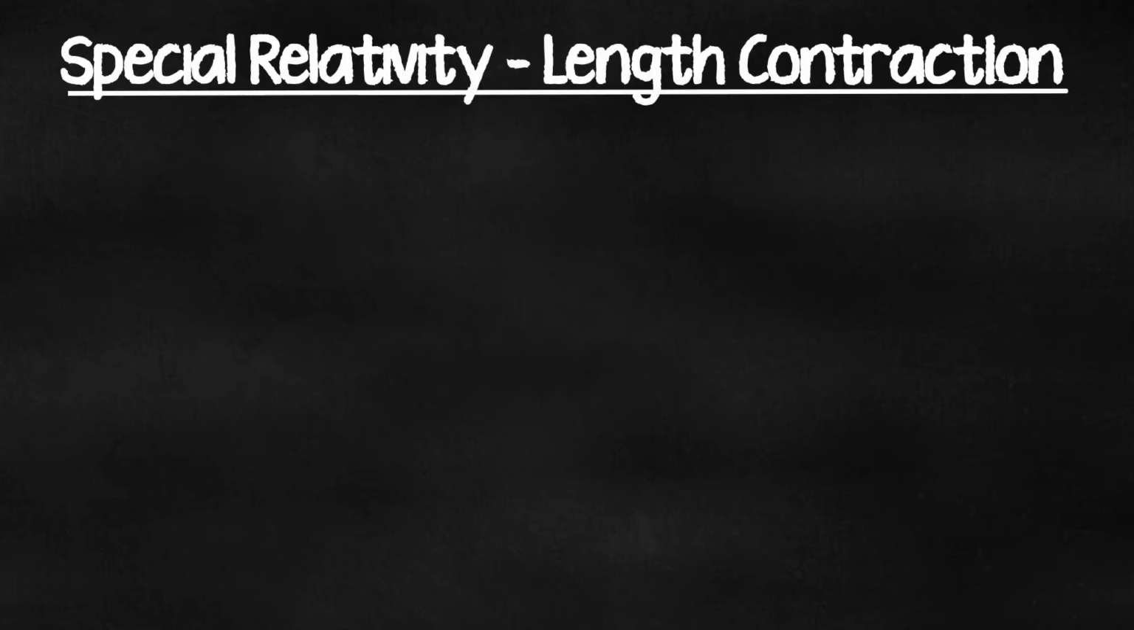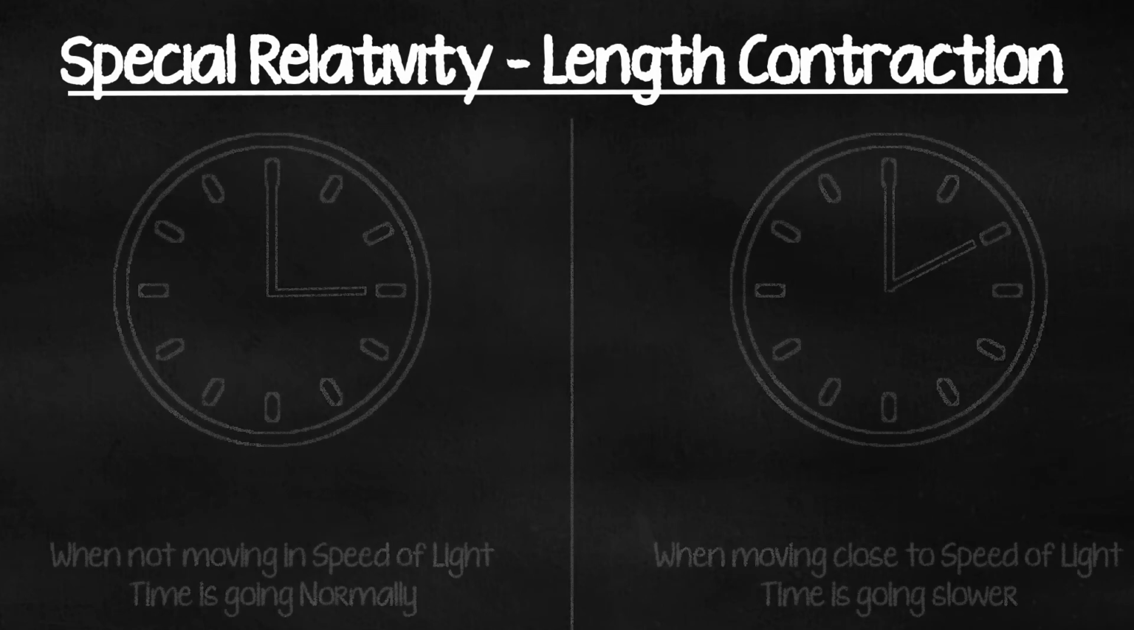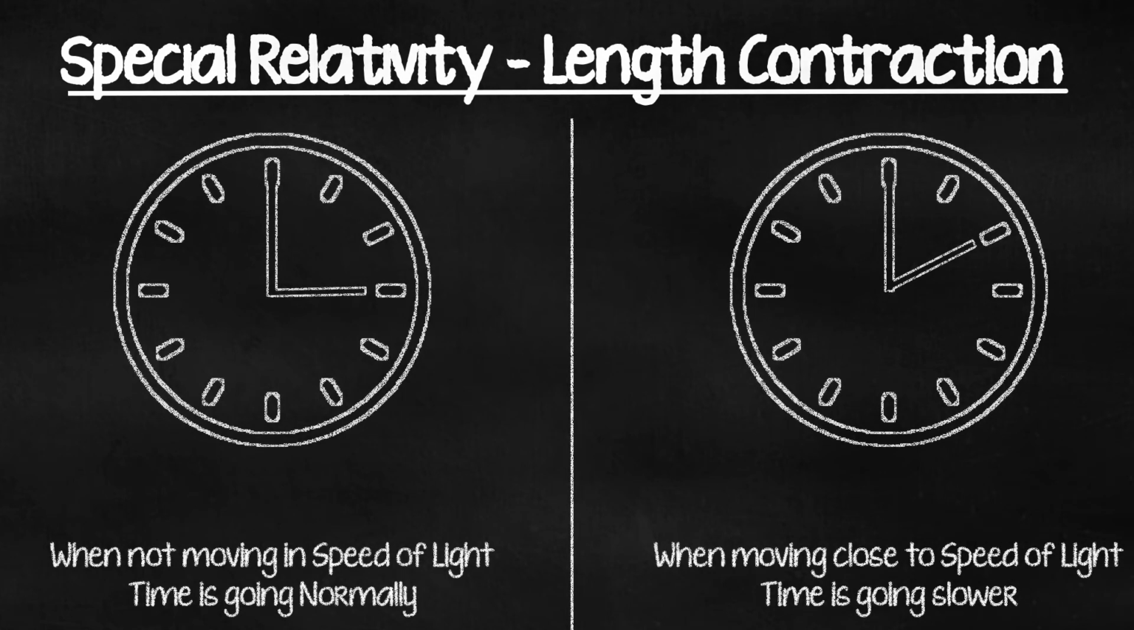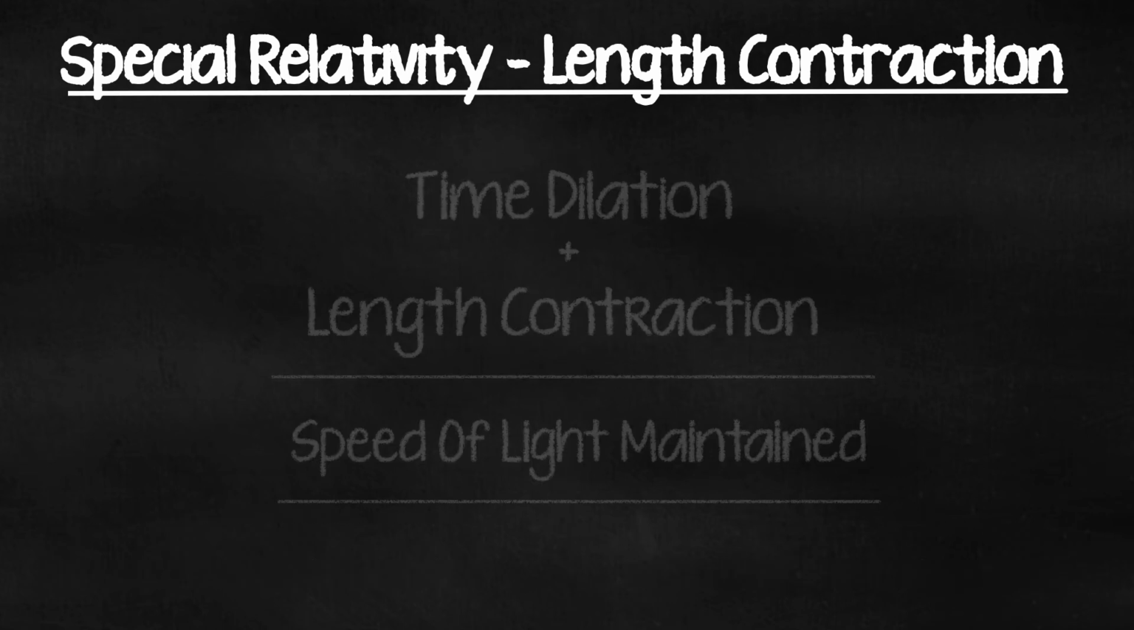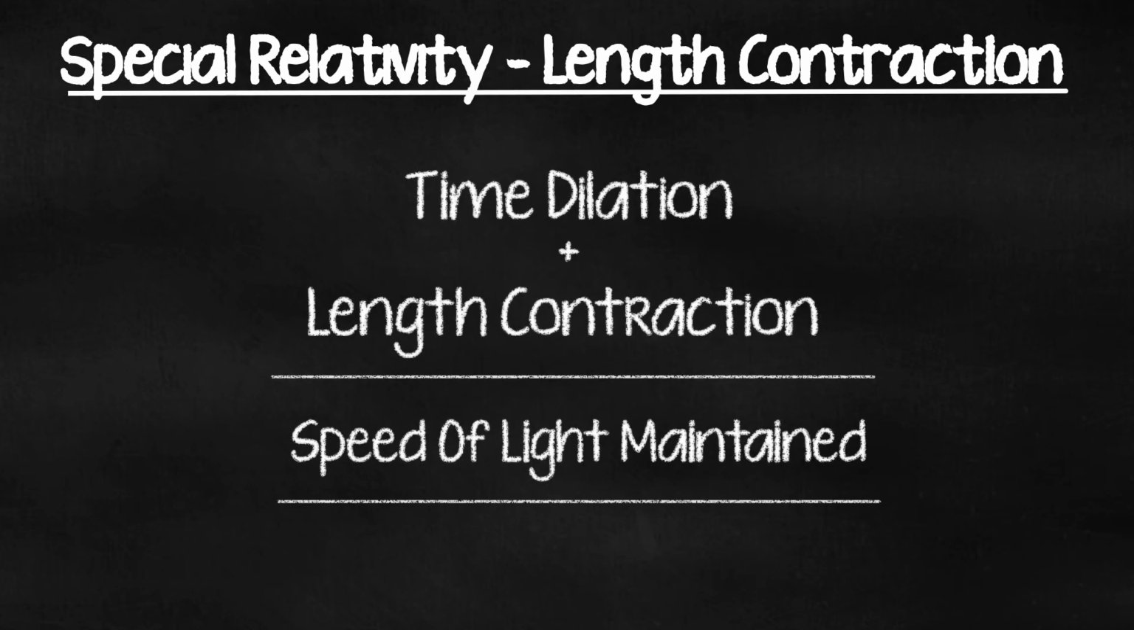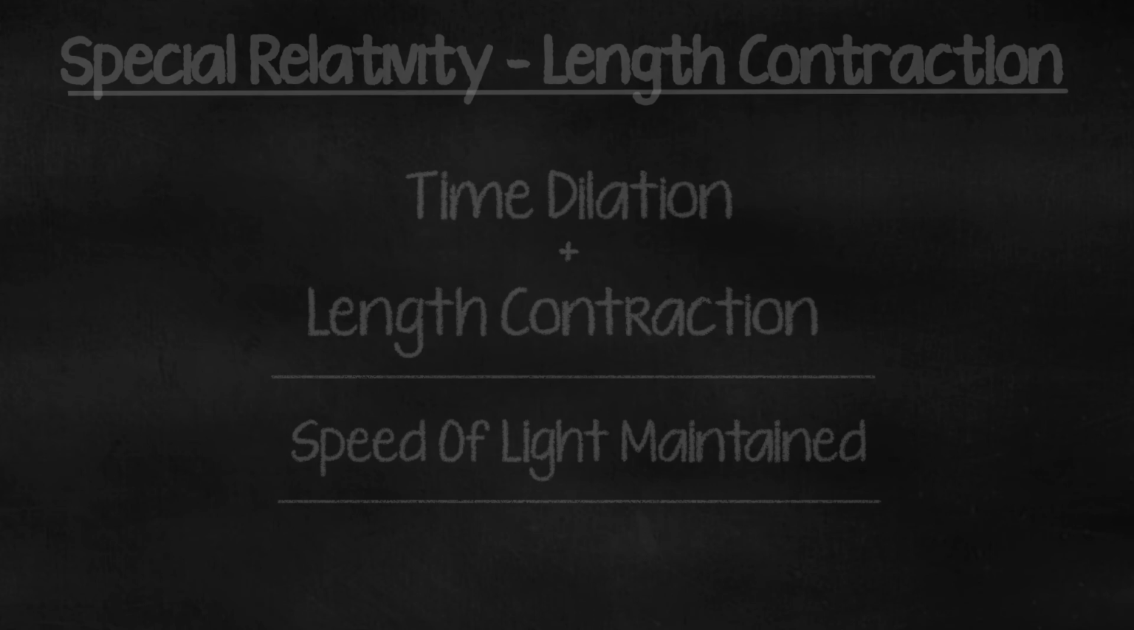Special relativity, length contraction. When objects are moving close to the speed of light, as we saw previously, the time slows down to maintain the speed of light. But this alone does not occur. The distance of the object also contracts, which means that the size of the object is smaller compared with its size when it's at rest. This means that as the object size decreases, the distance the light beam has to travel also decreases. In summary, time dilation and length contraction occur simultaneously to ensure that the speed of light is constant.